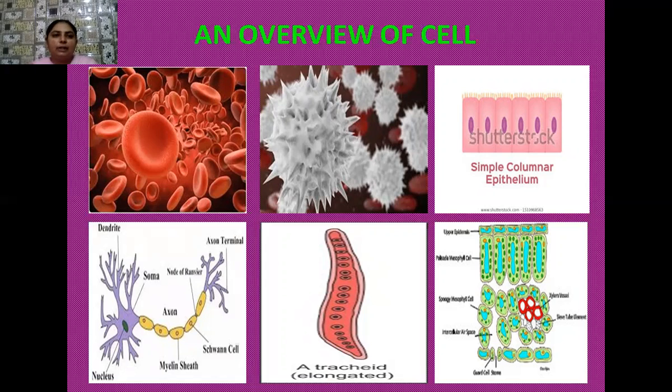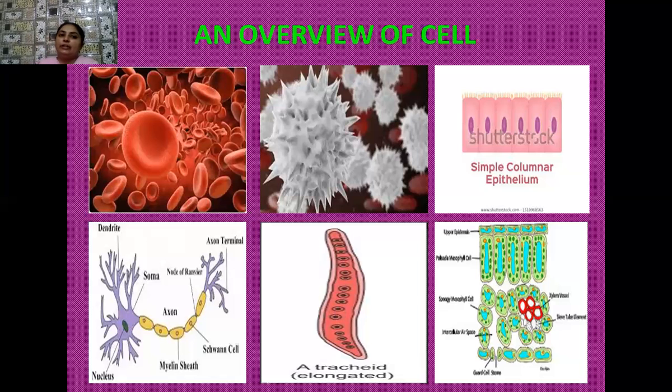The largest type of cell is the egg of the ostrich. Human red blood cells, known as erythrocytes, have a dimension of 7.0 micrometers. In the human body, the largest cells are the nerve cells, or neurons, which are the basic unit of nerve fibers.